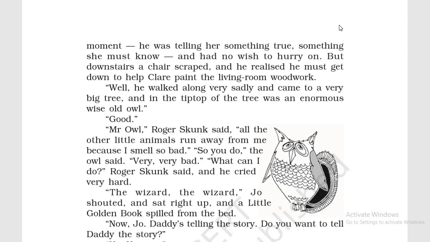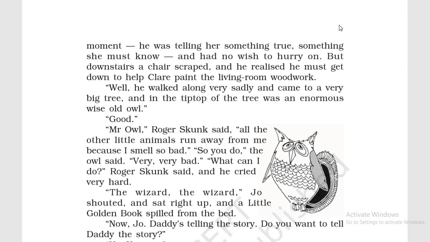No. It is a very wise animal. Remember this. हम लोग बोलते हैं ना उल्लू ही हो तुम तो, पता नहीं होता कि actually owl is a very wise animal. So उसको finally जो उसको पता चलता है ना कि Roger Skunk has gone to the owl. Good. She is happy. हाँ अब ठीक है.